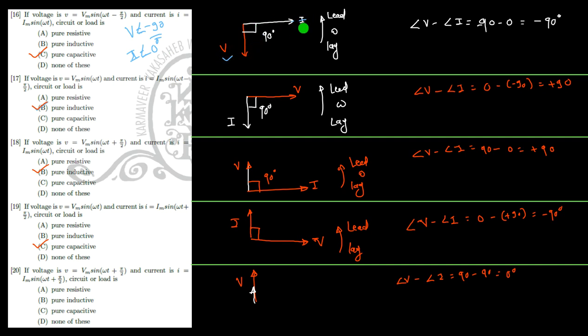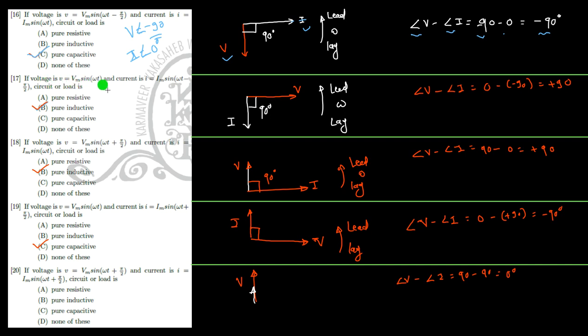This is the V phasor, this is the I phasor, angle difference is 90. So phase angle difference between V and I is minus 90 minus 0, so it will give you minus 90. This is also true in case of pure capacitance. In capacitance, voltage lags the current by 90 degree, current leads the voltage by 90 degree. Hence the pure capacitance is the answer.